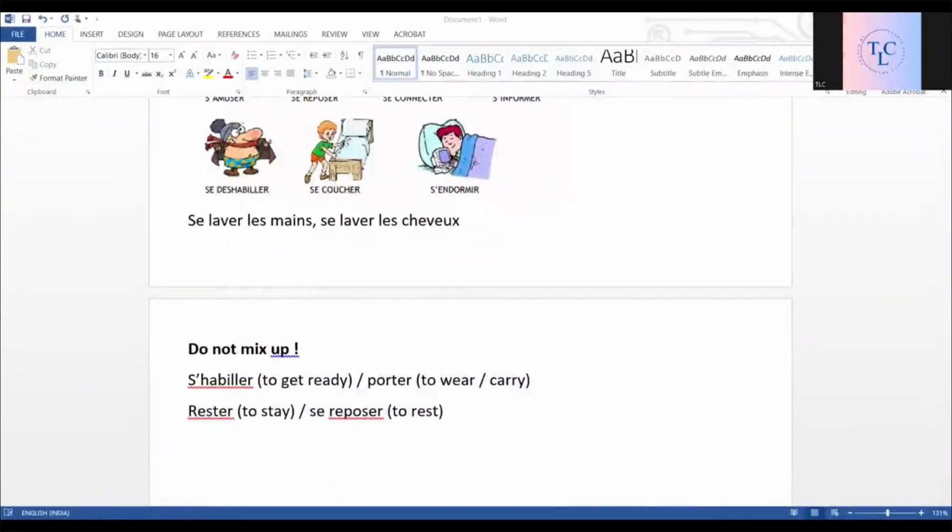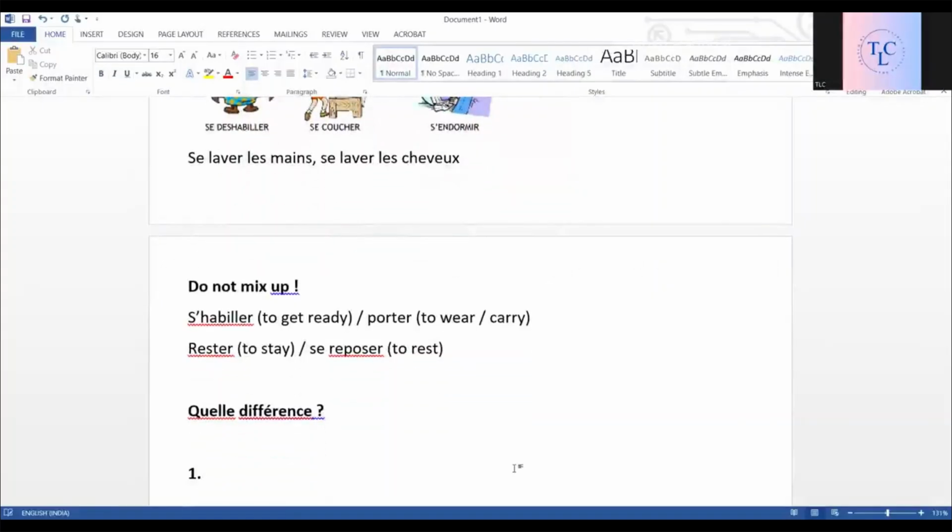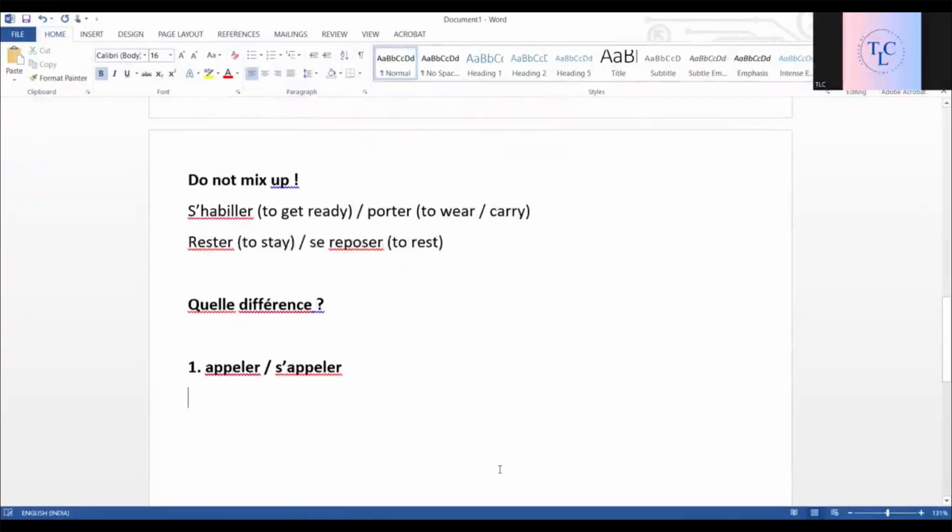Next, we'll differentiate the normal verbs from the verbes pronominaux réfléchis. Quelle différence? You can also think, and then I'll tell you what the difference is between these verbs. The first one: what is the difference between appeler and s'appeler? This is our regular verb and this is our pronominal verb réfléchi.